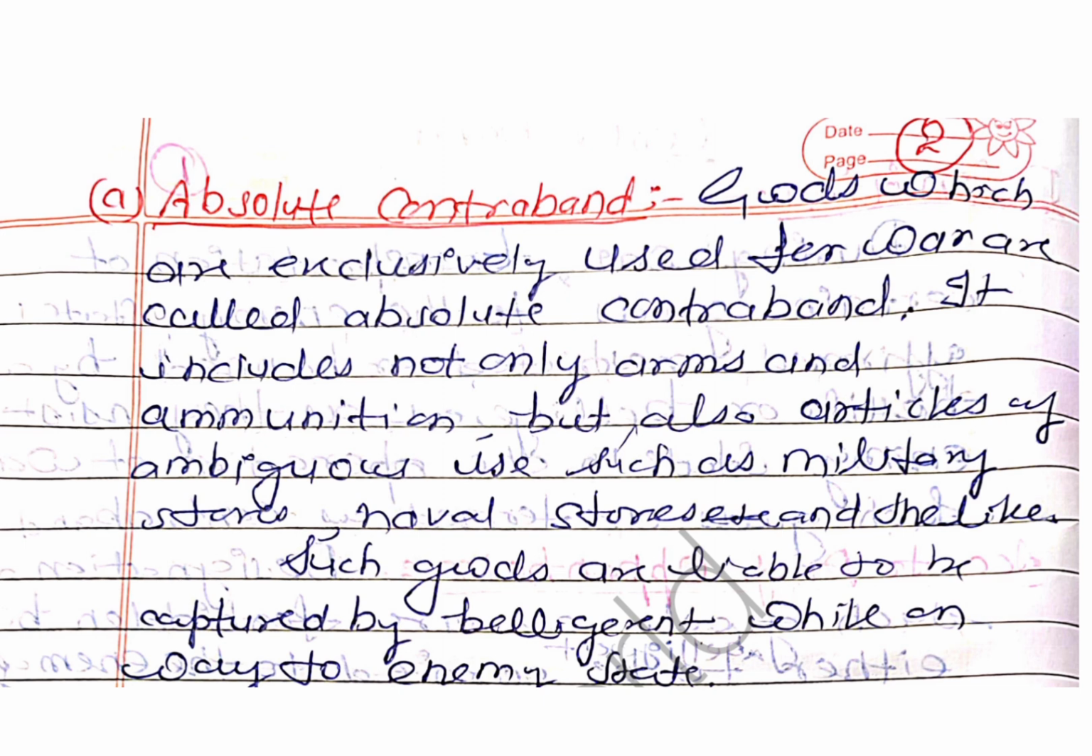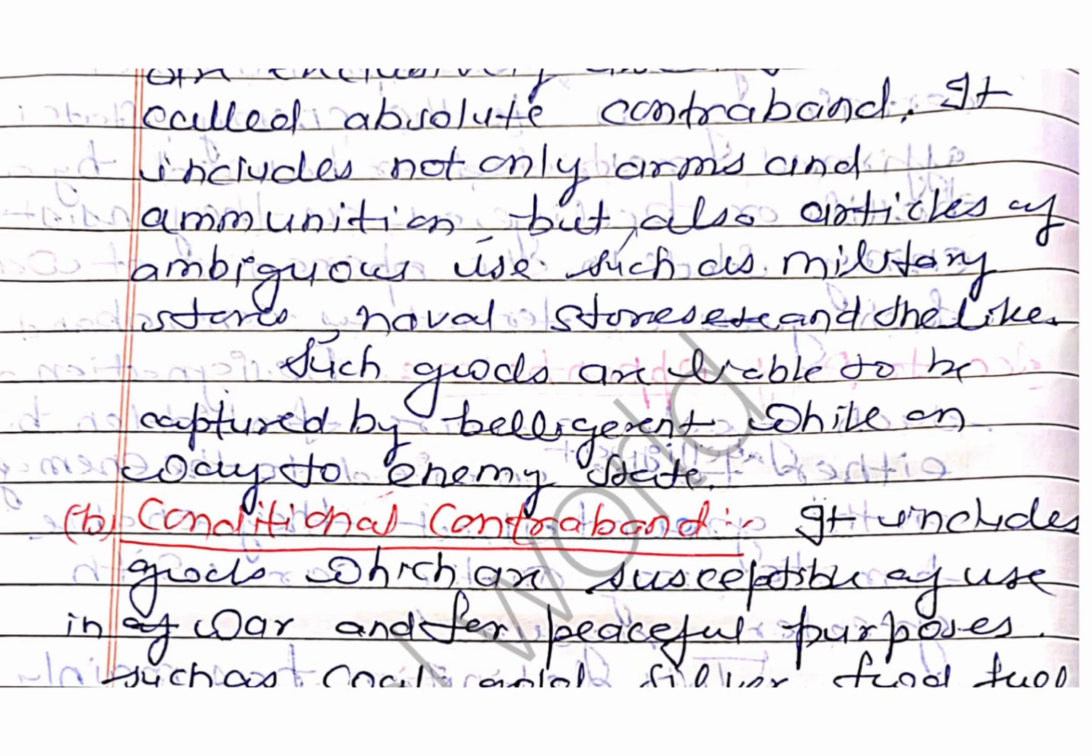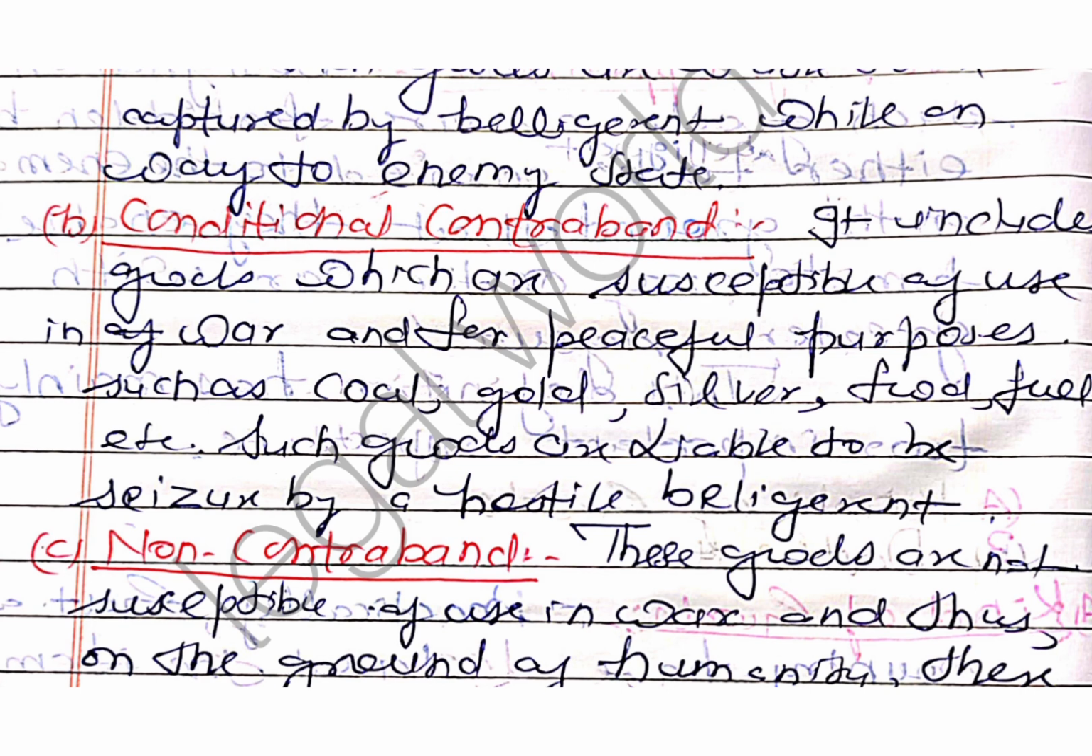It includes not only arms and ammunition but also the articles of ambiguous use, such as military stores, naval stores, and other instruments. Such goods are liable to be captured by the belligerent while on the way to the enemy state. If we talk about the conditional contraband, it includes the goods which are susceptible to use in war and for peace purposes, such as coal, gold, silver, food, fuel, etc. And such goods are liable to be seized by the hostile or the belligerent country.